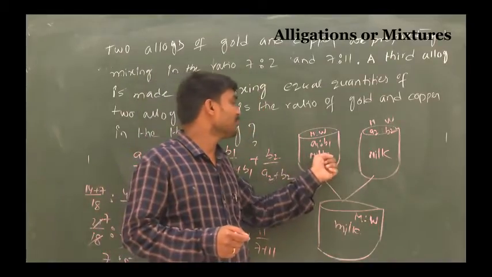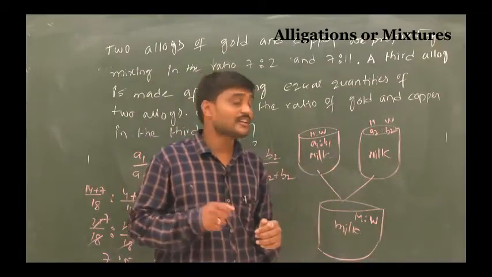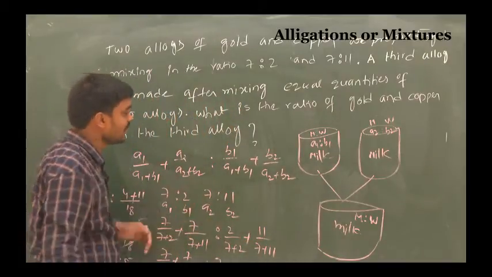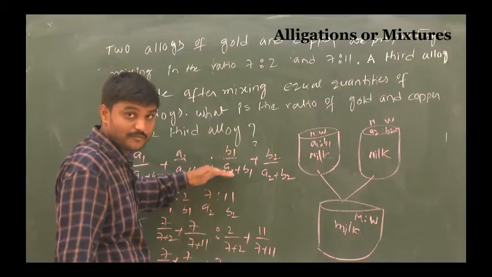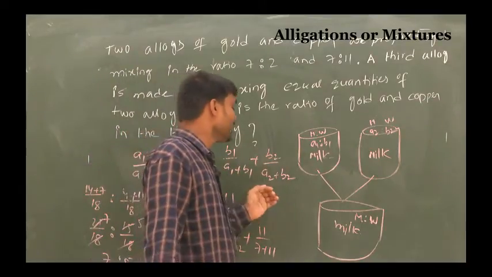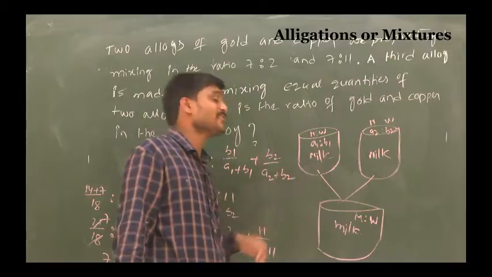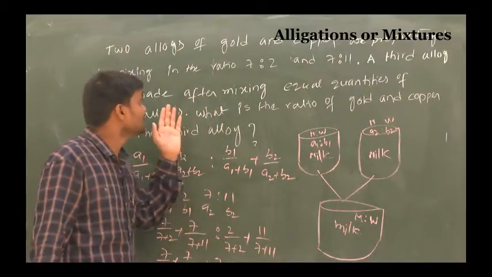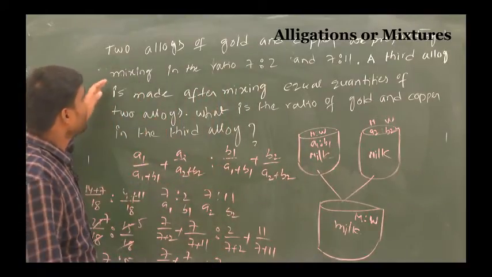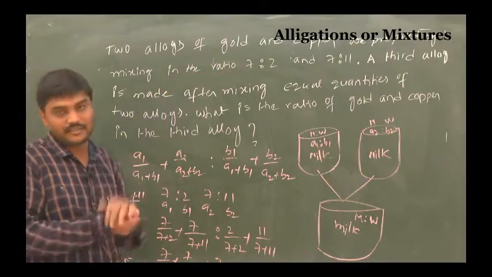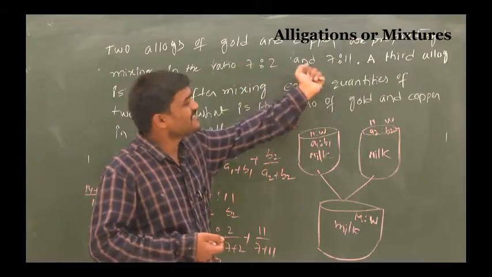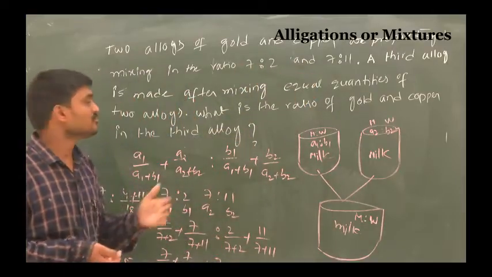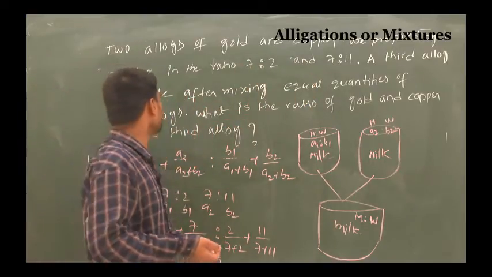So A1 is to B1, A2 is to B2. If you want the ratio of milk and water, it is A1 by A1 plus B1 plus A2 by A2 plus B2, is to B1 by A1 plus B1 plus B2 by A2 plus B2. This is also the same format: 7 is to 2, 7 is to 11. Gold and copper in the ratio, first 7 is to 2 and second is 7 is to 11, mixing equal quantities to make the third alloy.